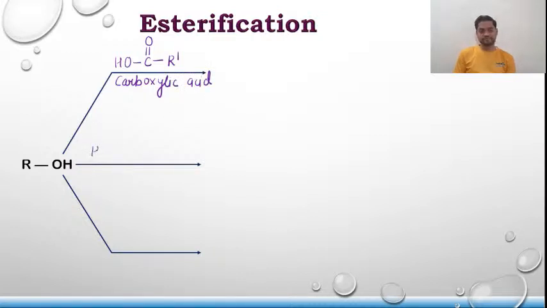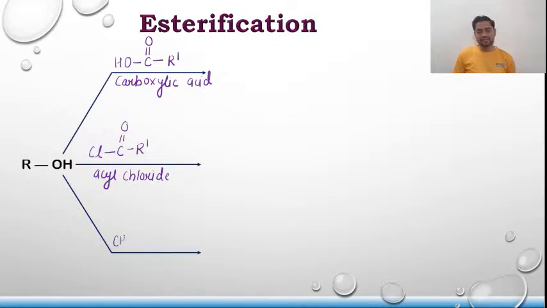Second, what you can use is acyl chlorides. And the last one is anhydride.